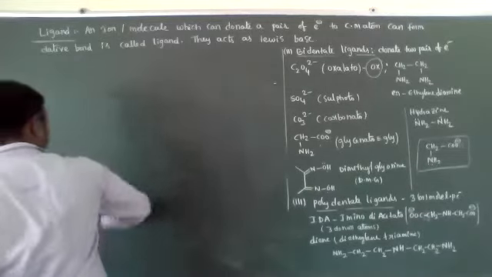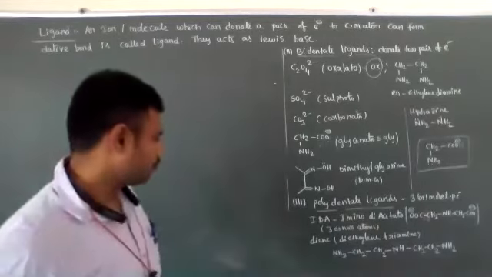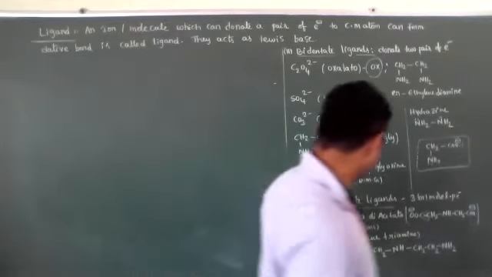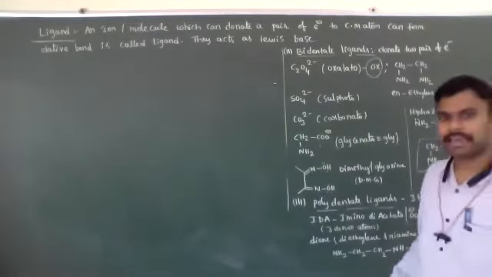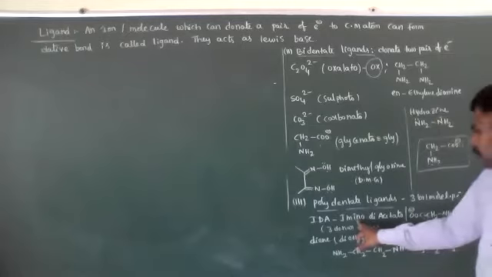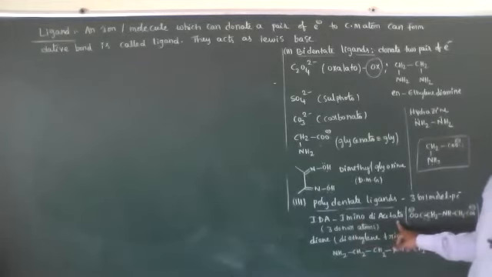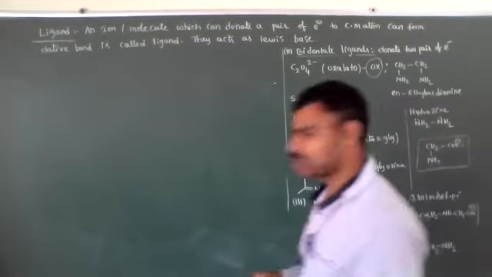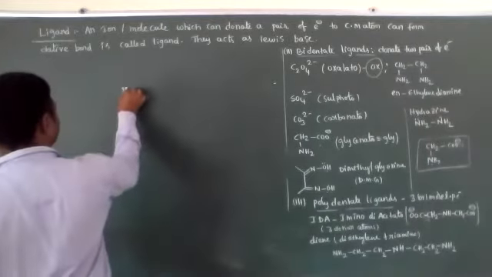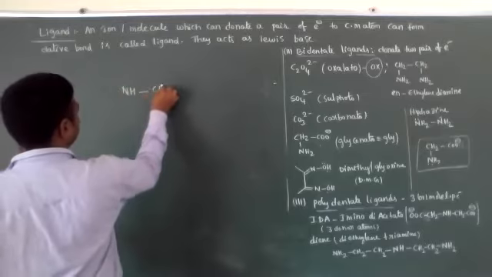See, I already gave one example here: IDA means iminodiacetato. The NH group present is called imino, and diacetato.